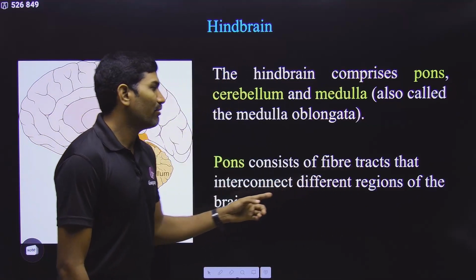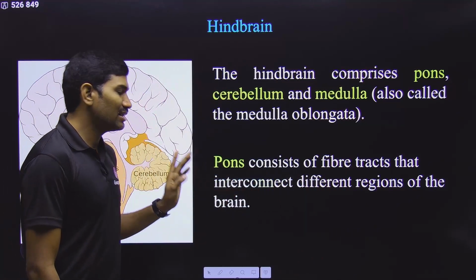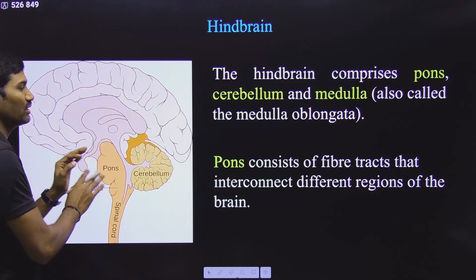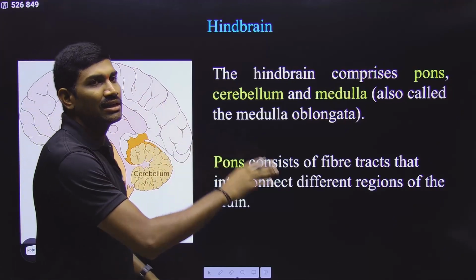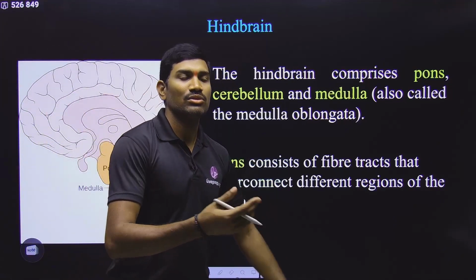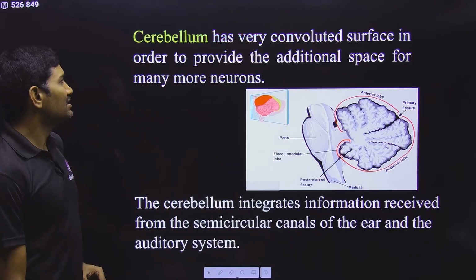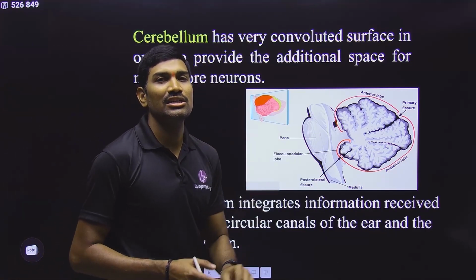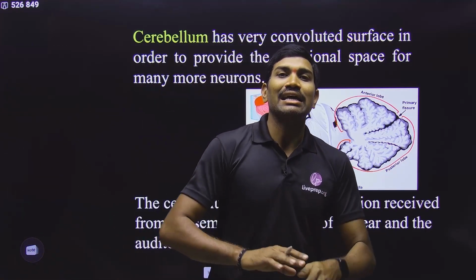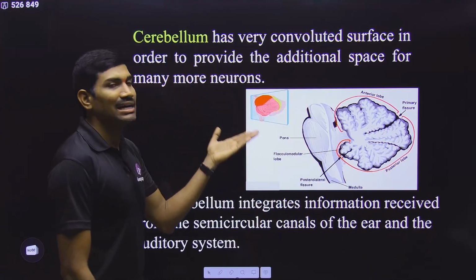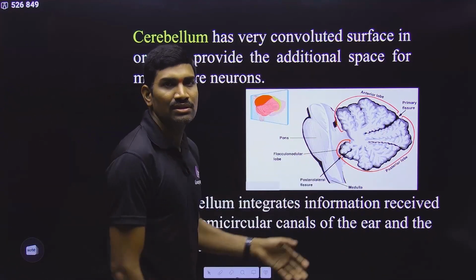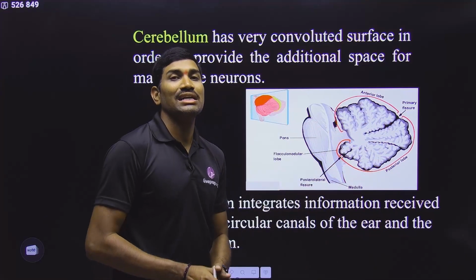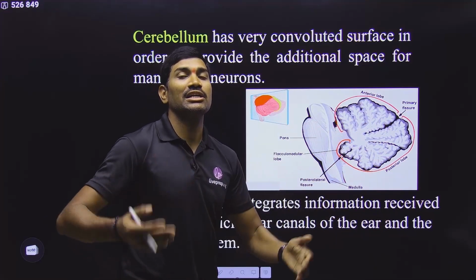Pons consists of fiber tracts that interconnect different regions of the brain. Since many of these are passing through the pons only, it is interconnecting the neurons going to the different regions of the brain. And cerebellum's original meaning is a small cerebrum. Like the cerebrum, this is also a highly convoluted, highly folded structure. Inside also it has a tree like structure, so that it can increase the space